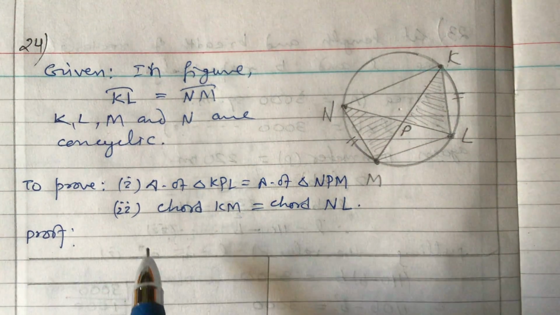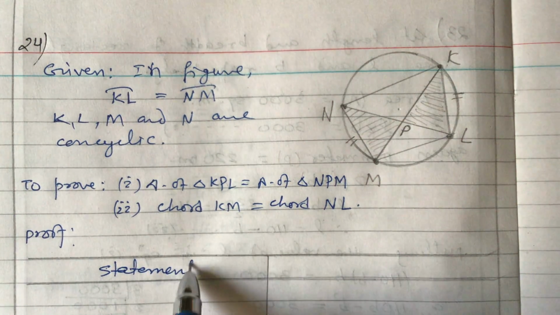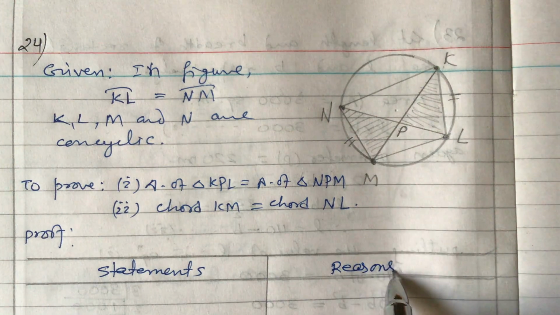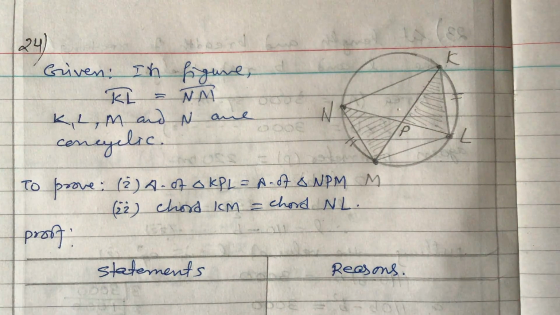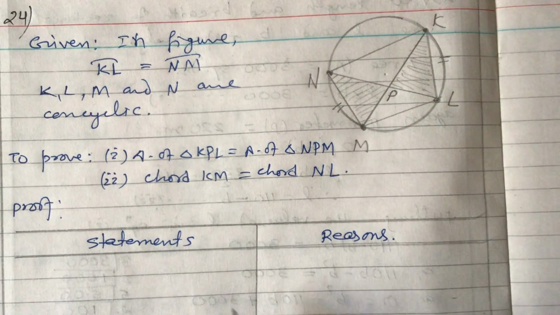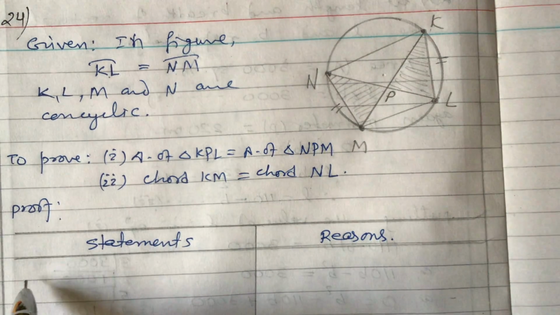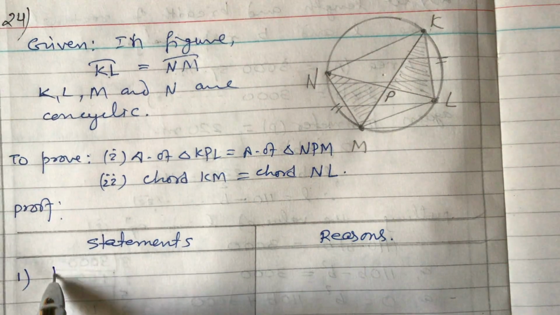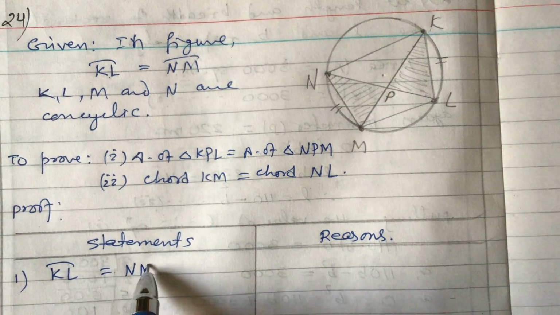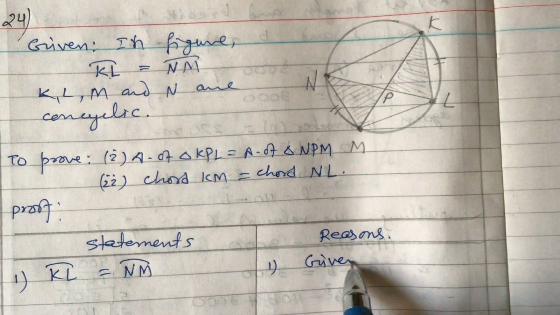Now let us start: statements and reasons. So number 1, here we are given that arc KL is equal to arc NM. It is given to us. Let us write down given.